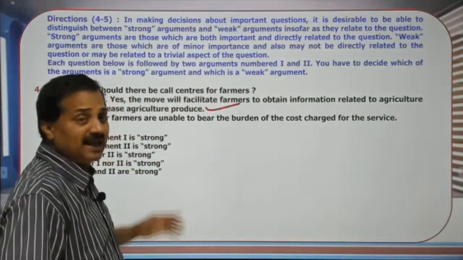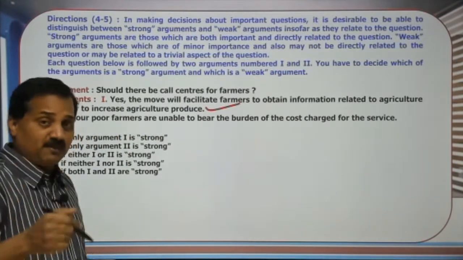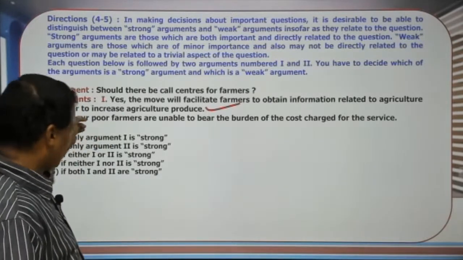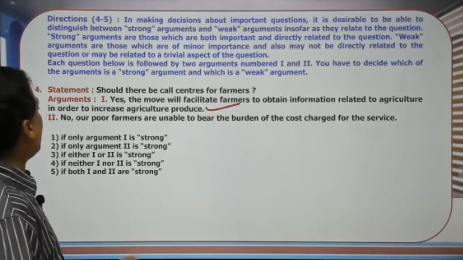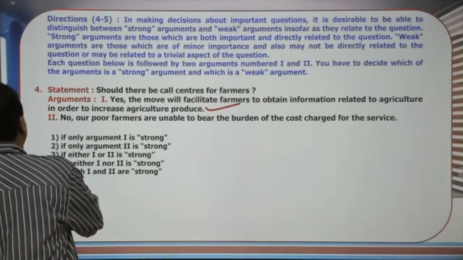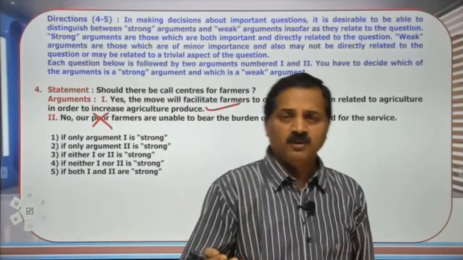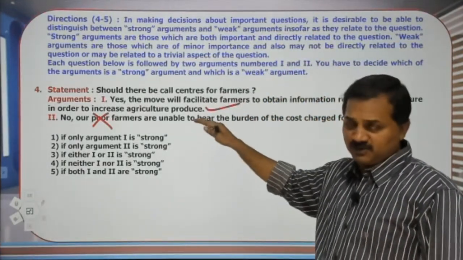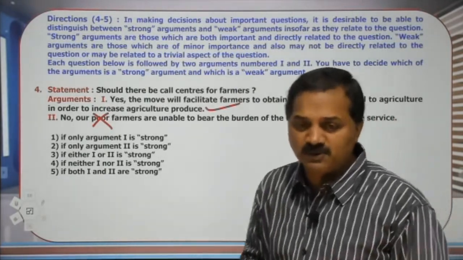So we know that there is a call center for farmers, and we know that farmers may call and they will get inputs from experts through the call center. So the first one is a reality. It makes the argument strong. "No, our poor farmers are unable to bear the burden of cost charged for the service" is not a strong argument, because that is ridiculing the argument, ridiculing the question rather. So the first one is a very strong argument.